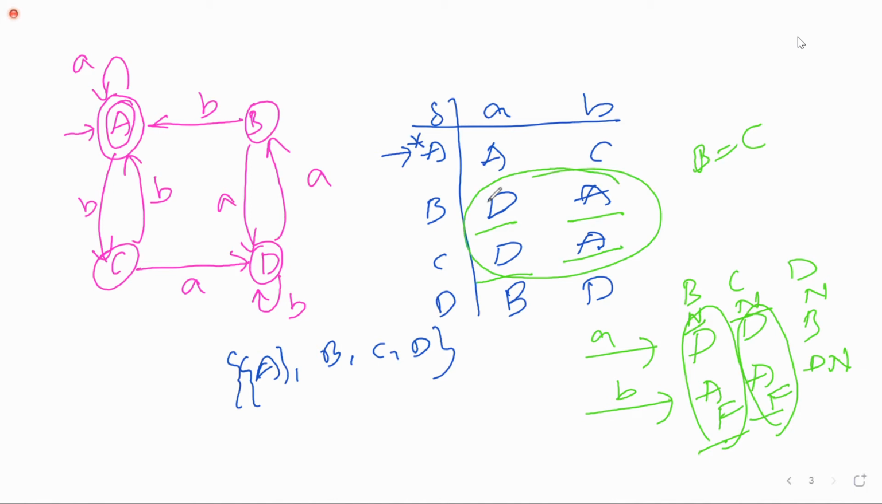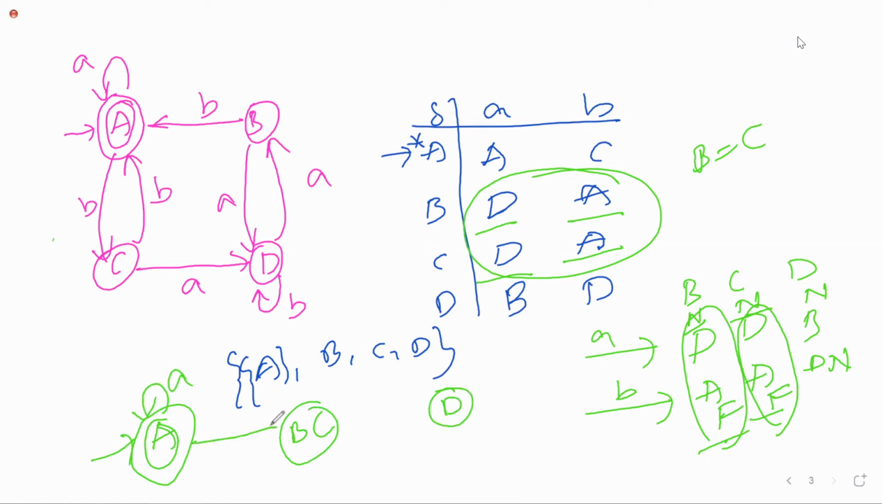Then how can you draw the diagram for this? Now I am combining the things: BC as a single state and D as another state. A on A, where is it going? A itself. A on B, where is it going? It is going to C. Next, BC on A, where is it going? From the given diagram, D, ma'am. C on A is also going to D. So one transition is enough.